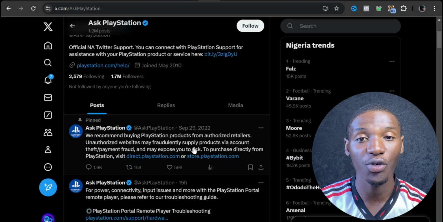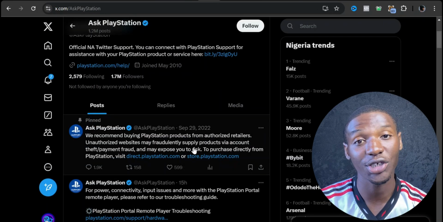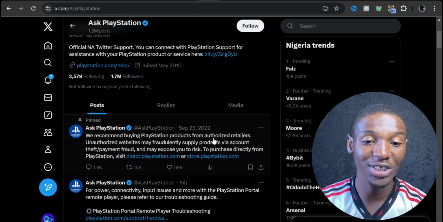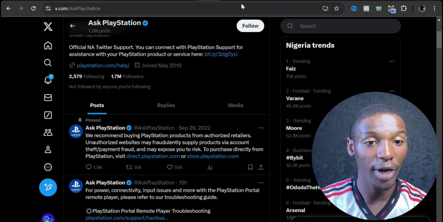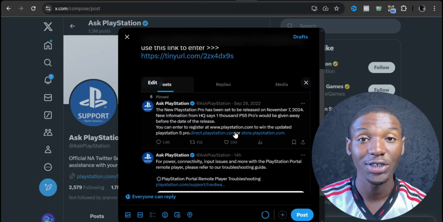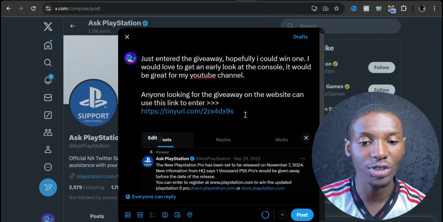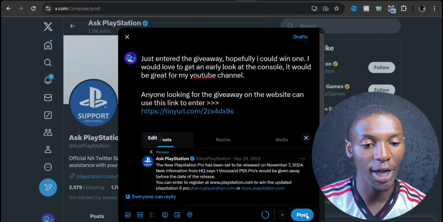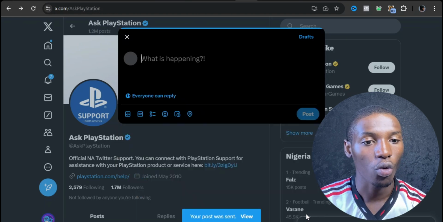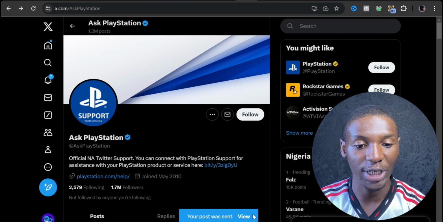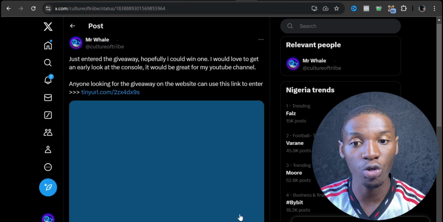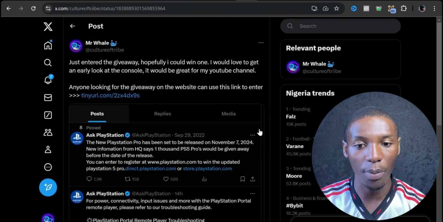So just remember, anytime you refresh this page it is going to go back to the original text, right? So this is not a permanent edit. It's just for the sake of this strategy right here, right? So once you do this, guys, you can go ahead and post this on your account. Just go ahead and click on post. Once you click on post, guys, you have finally posted this. We can come over here and view our post, right? So you can see this is our post right here.